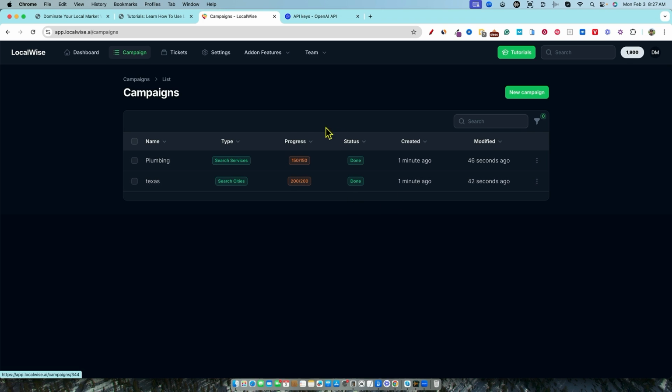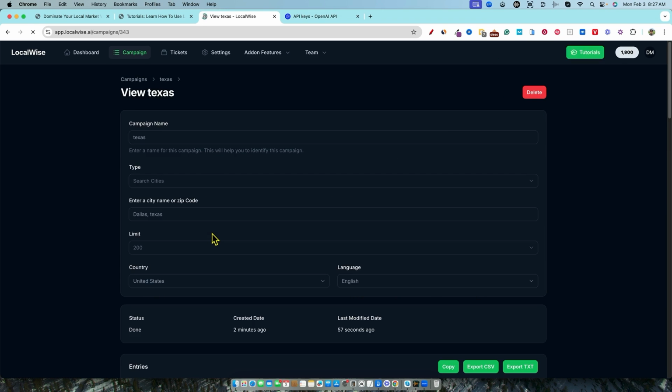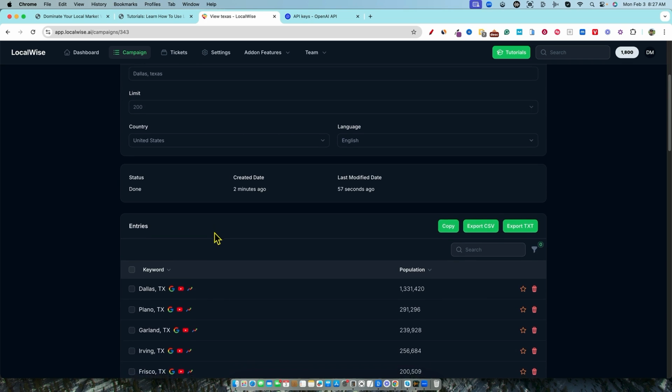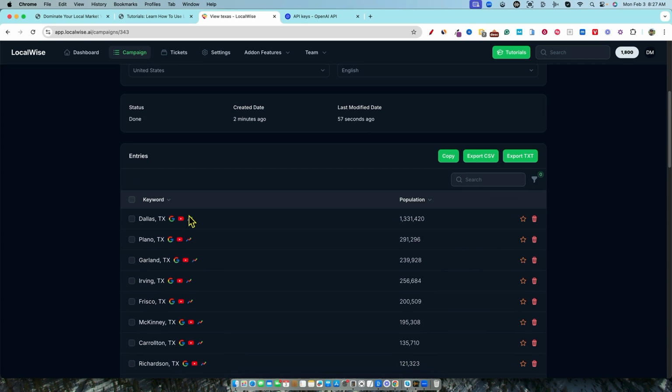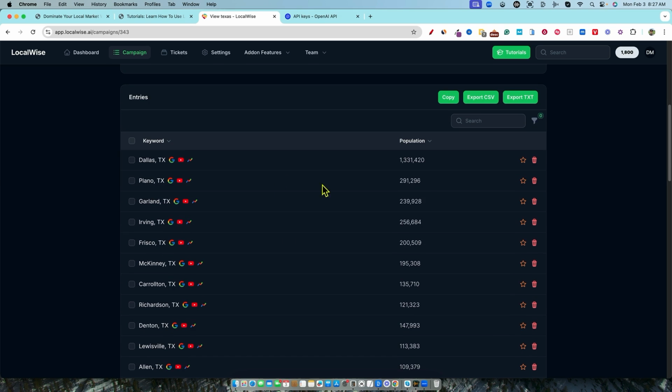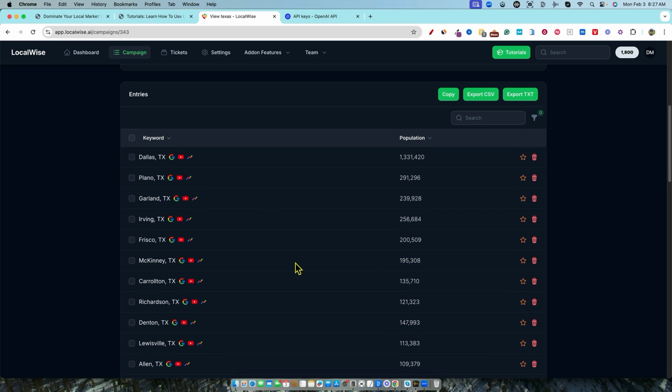Let's go and look at the cities search that we did first. We'll just click on this one. We'll open this up and see what we've got here. Okay, so created 2 minutes ago and it was done within about 1 minute is what it looks like. So we have Dallas, Texas. The population is 1.3 million. Super, super cool, right? Then you have Plano, Texas at 291,000. Then you have Garland, Texas. So already what we're looking at right now, we could use Perplexity. We can use ChatGPT and stuff, but this pulled this together extremely fast for us, right?